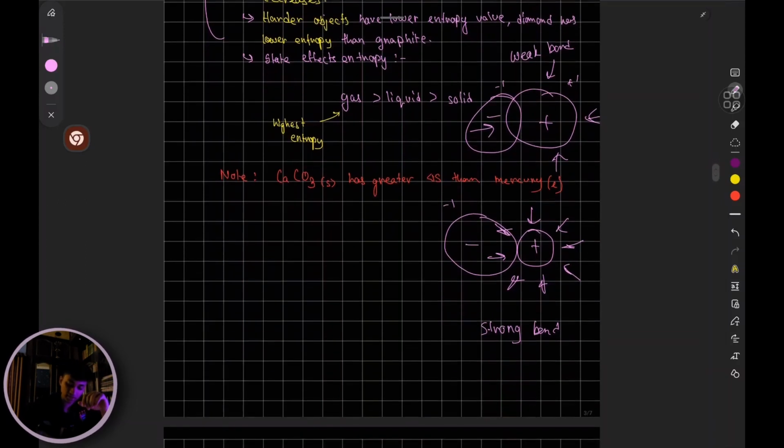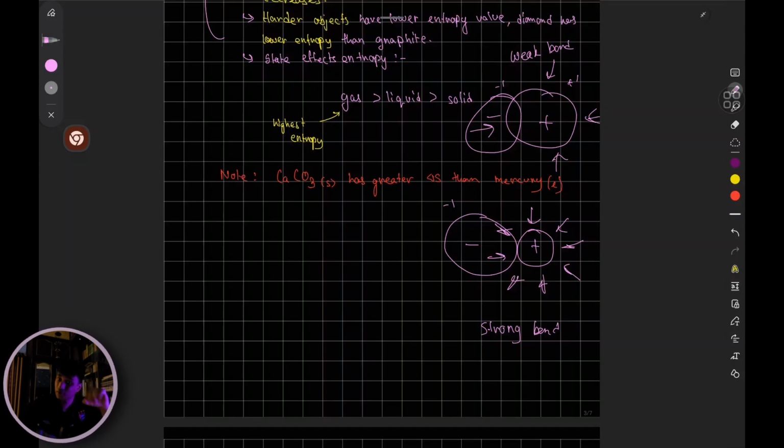Okay, so how does this affect entropy? Notice that when you have a stronger bond, it's harder to break. So let's say you're dissolving this ionic compound in water. What's going to happen? This ionic compound is going to have a hard time dissolving in water. Why is that the case? Because the bonds are stronger. If the bonds are stronger, it's far more difficult to break.